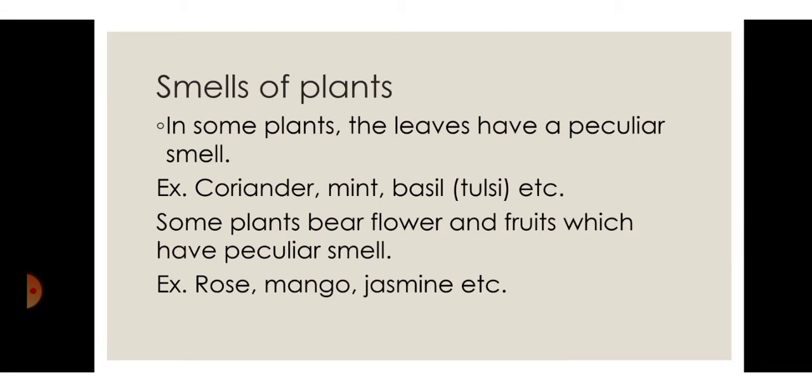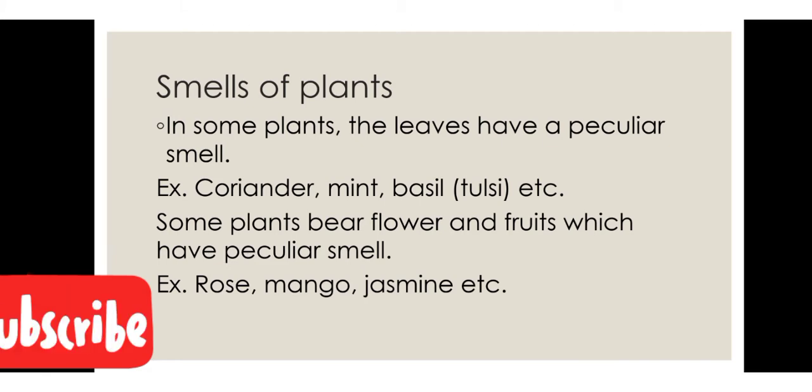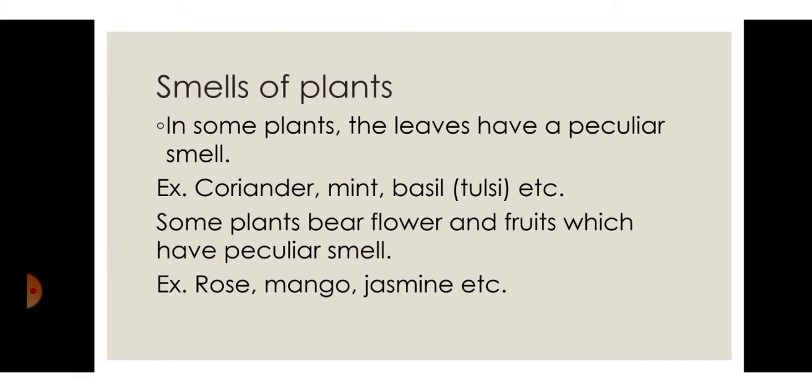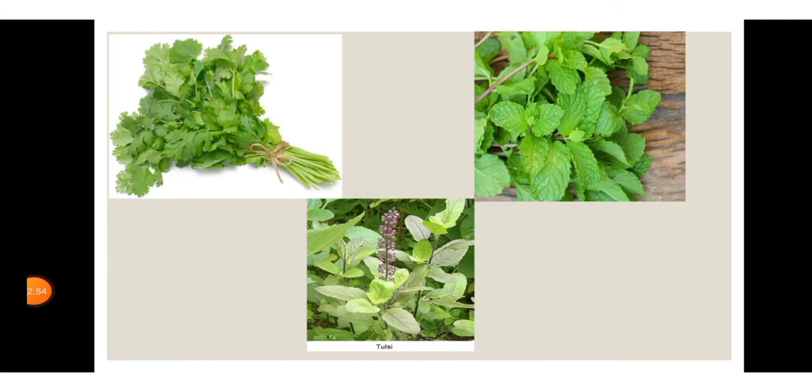Some plants bear flowers and fruits which have a peculiar smell. For example, rose, mango, jasmine. Everybody loves flowers because of their peculiar smell. Even sprays and perfumes are made with the help of these flowers. Here I have the image of coriander, mint and basil, which have a peculiar smell that makes them different.